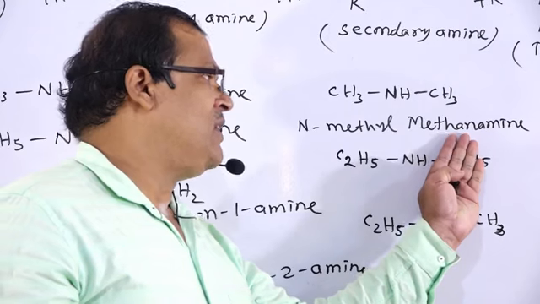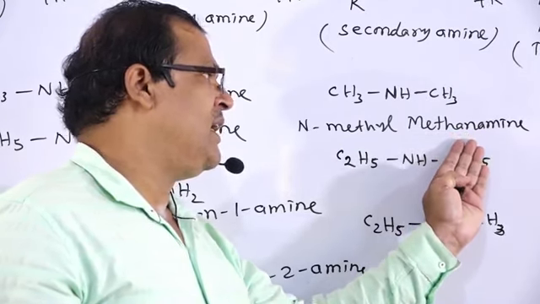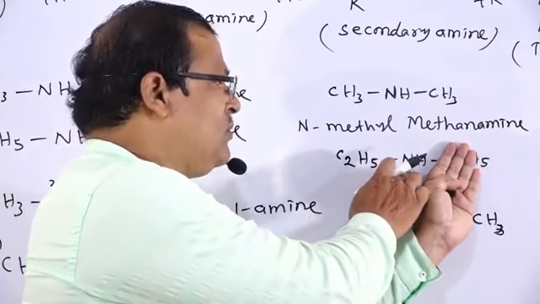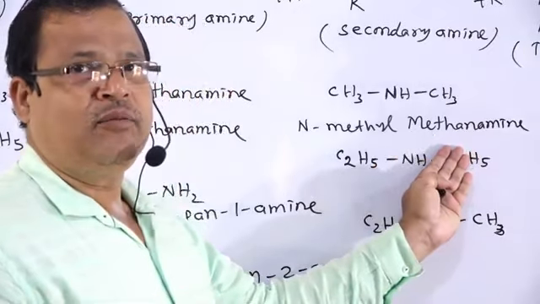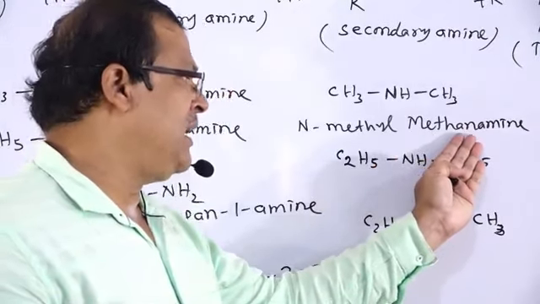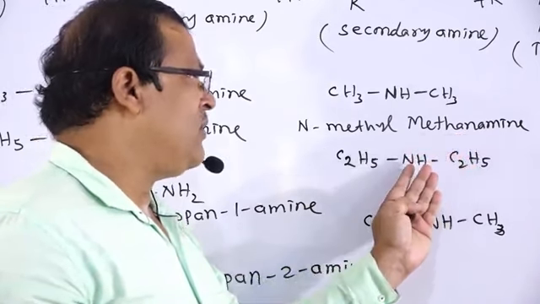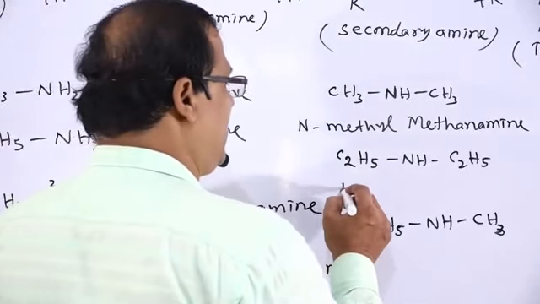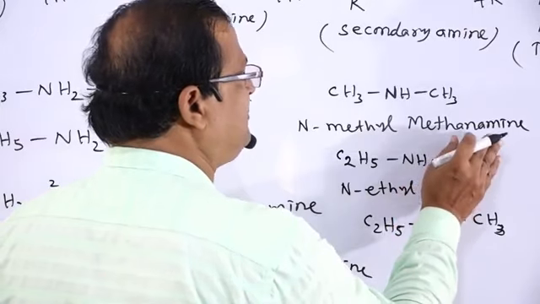If this group is not there, what is the name of this compound? C2H5NH2. There should be NH2. Then that is ethanamine. And from that ethanamine, the hydrogen on this nitrogen atom is replaced by an ethyl group. Then it is named as N-ethyl.